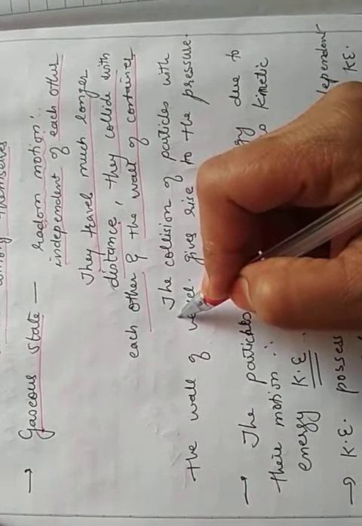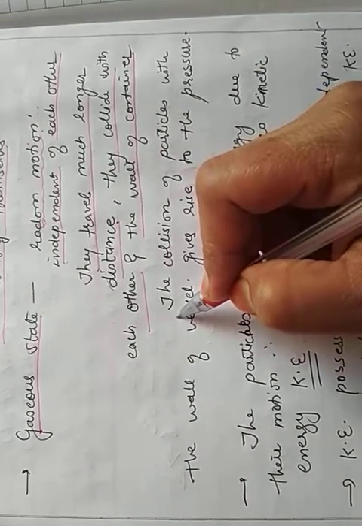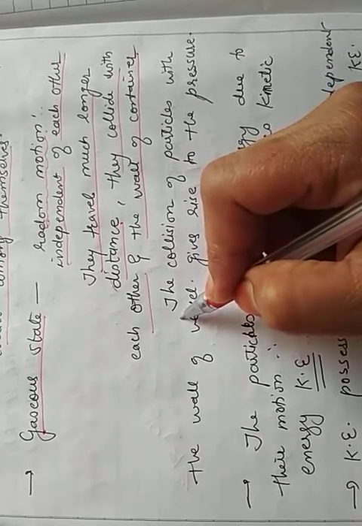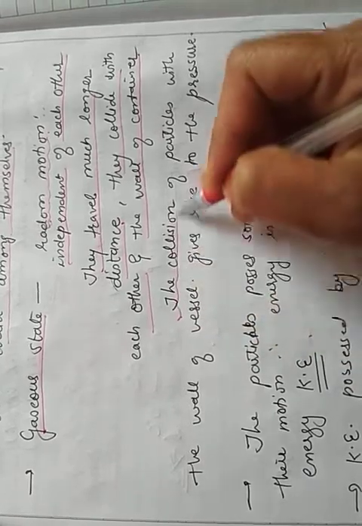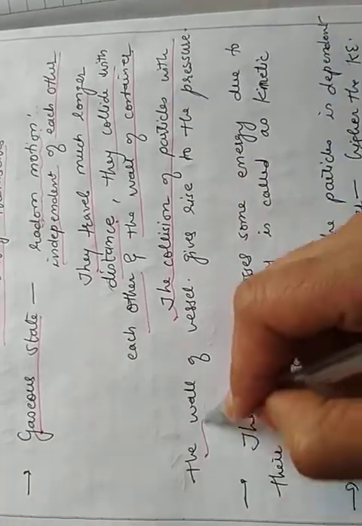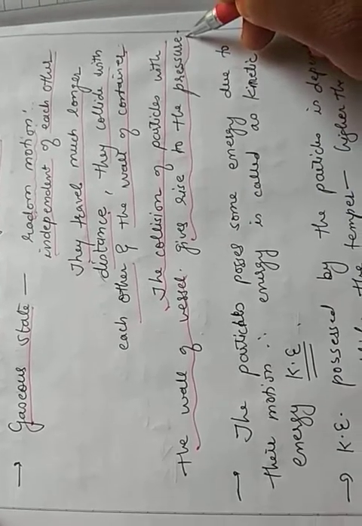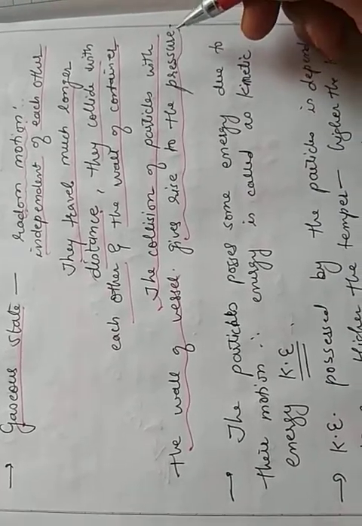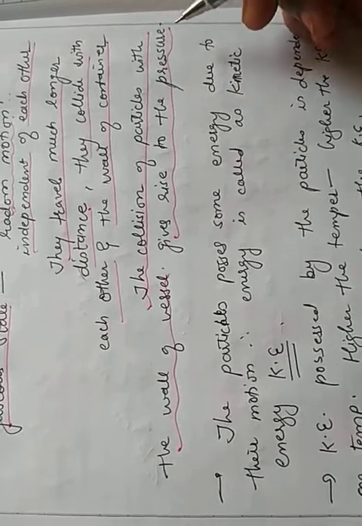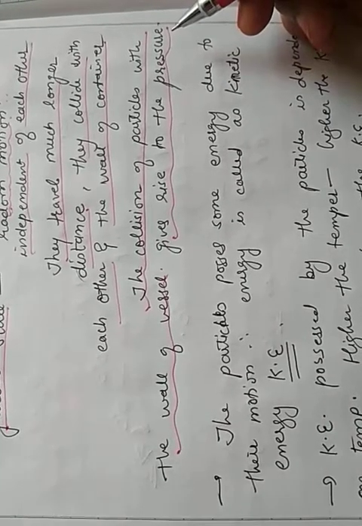On the basis of their collision, gases exert pressure. How? The collision of the particles with the wall of the vessel gives rise to pressure, because when the particles move, they collide with each other and also with the wall of the container.